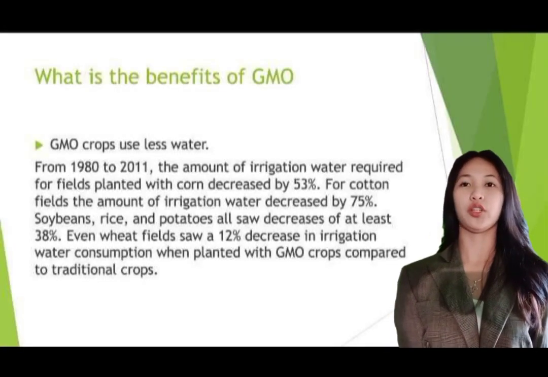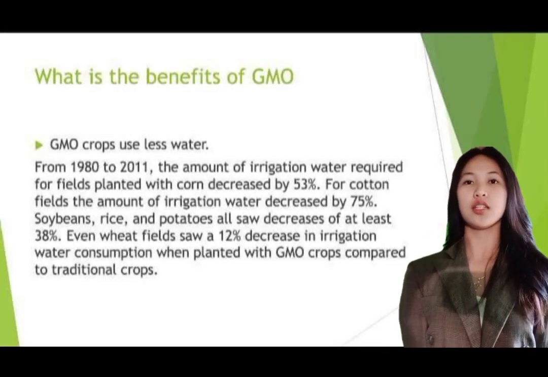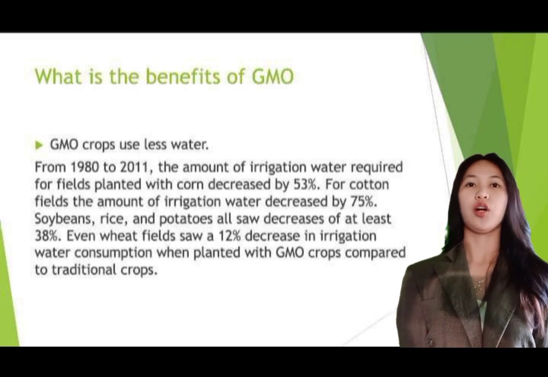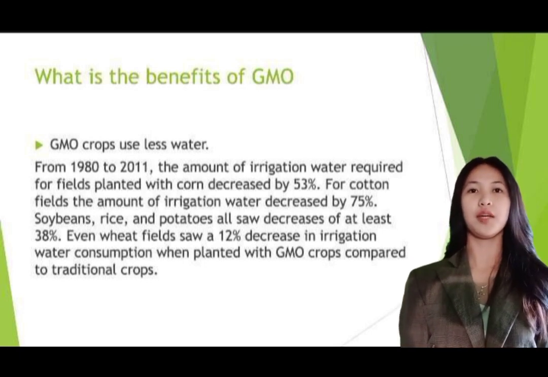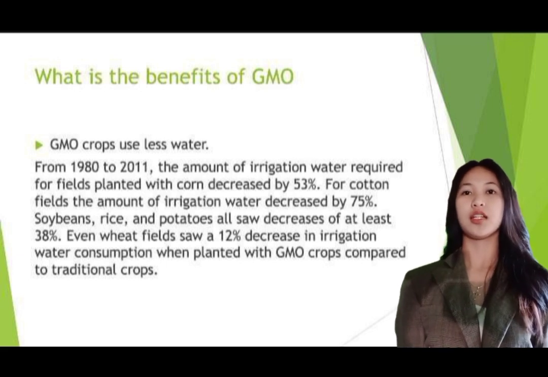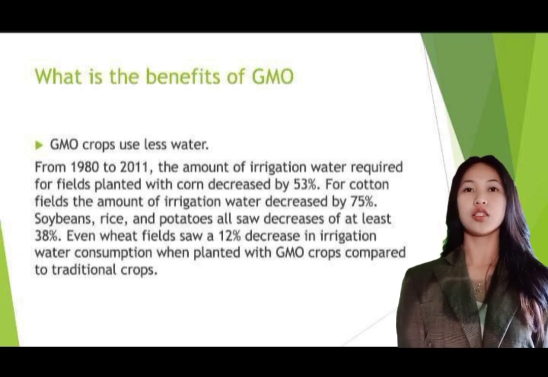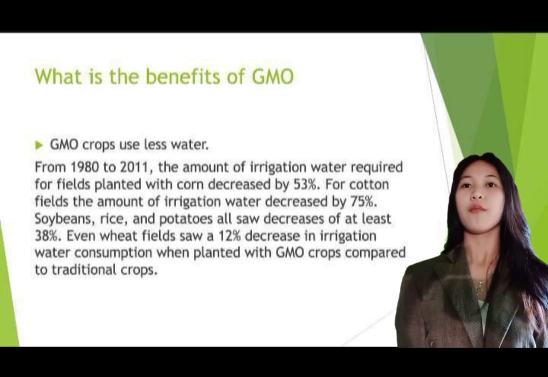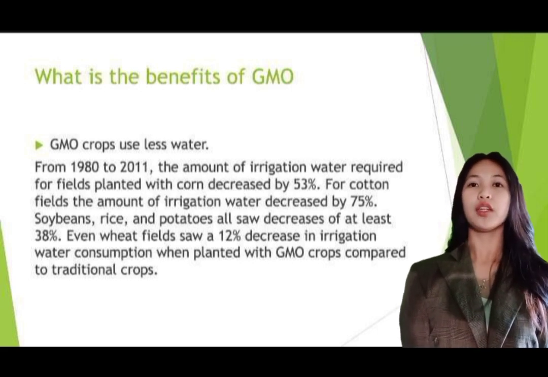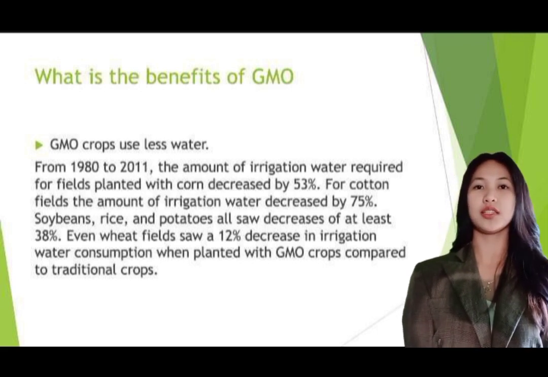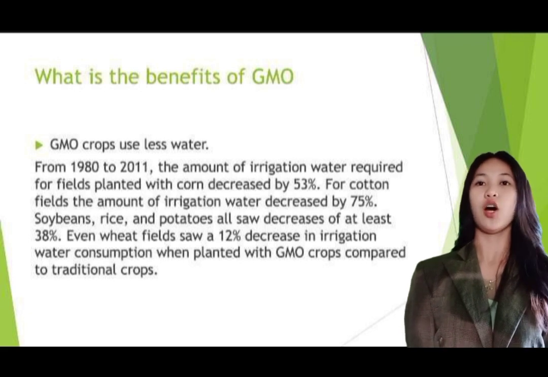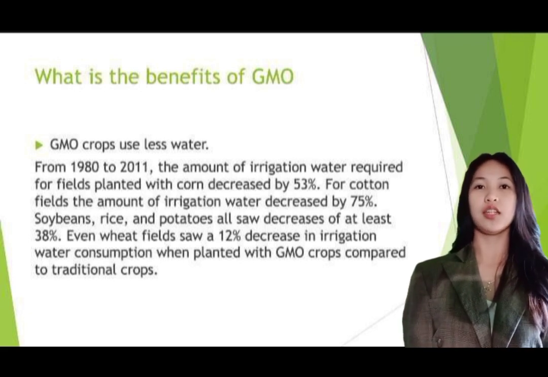GMO crops use less water. From 1980 to 2011, the amount of irrigation water required for fields planted with corn decreased by 53%. For cotton fields, the amount of irrigation water decreased by 75%. Soybeans, rice, and potatoes also saw decreases of at least 38%. Even wheat fields saw a 12% decrease in irrigation water consumption when planted with GMO crops compared to traditional crops.